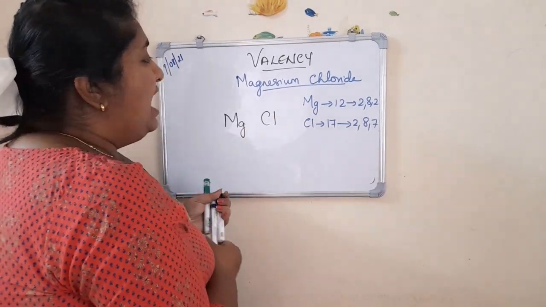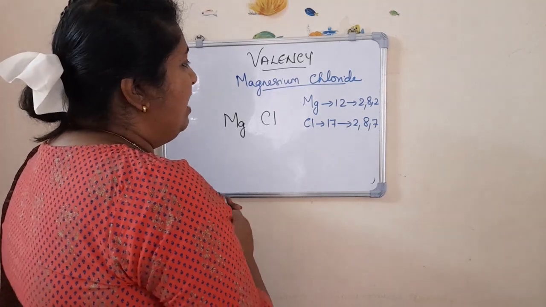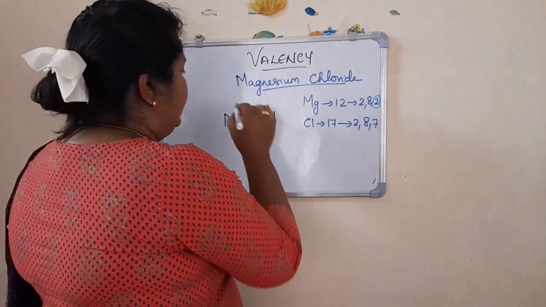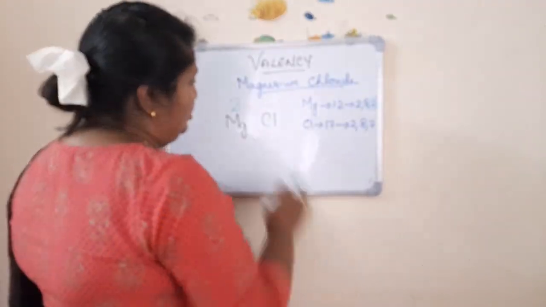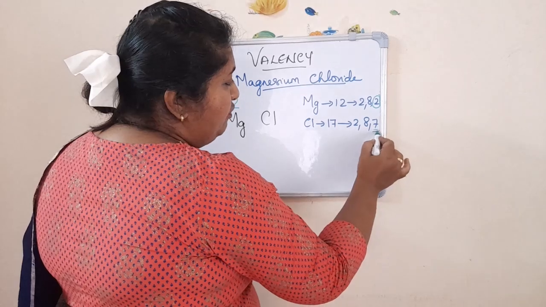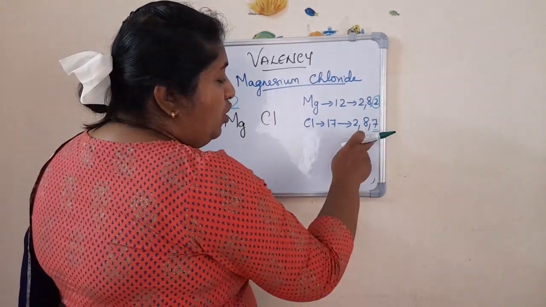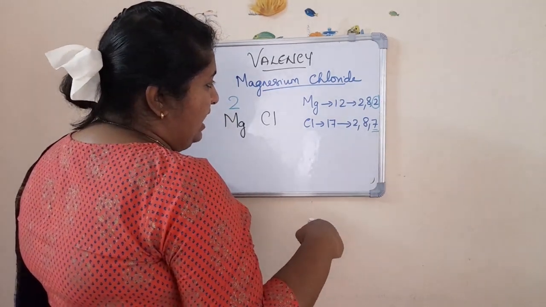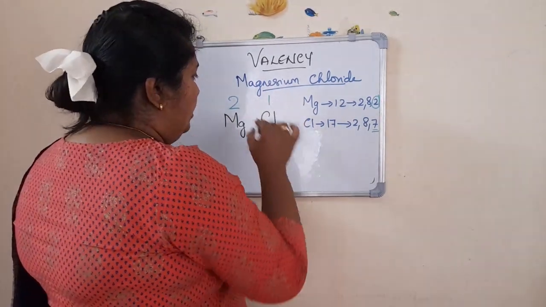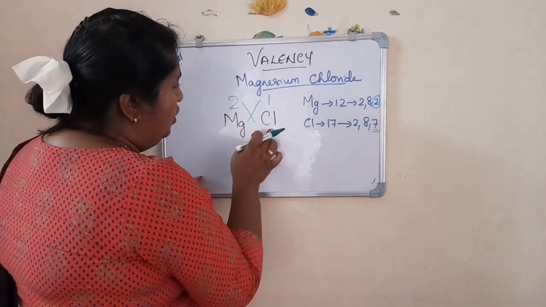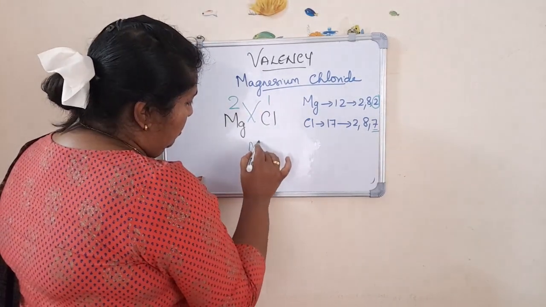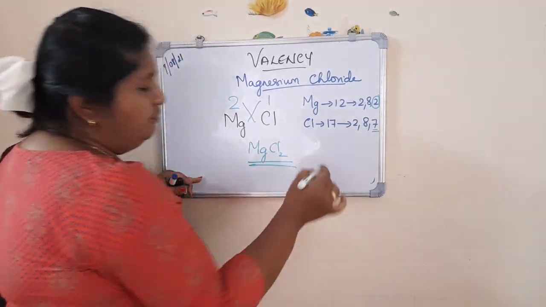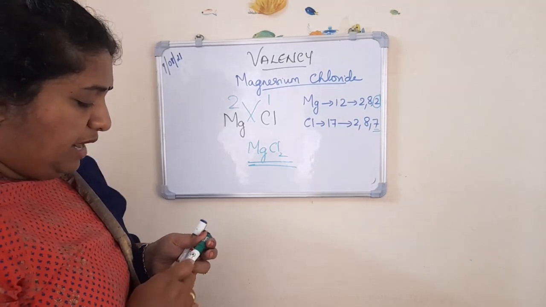Then write the valency. Find out the valency. What is the valency of magnesium? How many electrons will be lost by magnesium? Yes, 2. Write 2 here. Now, what is the valency of chlorine? Chlorine already has 7 electrons. It needs one more electron to attain the stable state. So, what is the valency? 1. Now, cross multiply. Chlorine, magnesium into 1. Magnesium, chlorine into 2, Cl2. This is the formula of magnesium chloride.